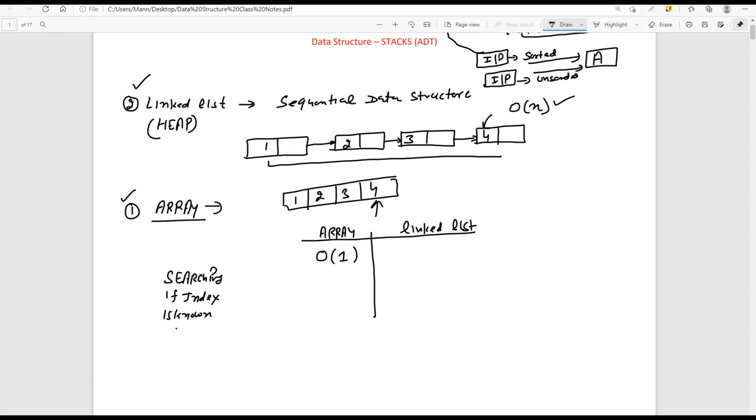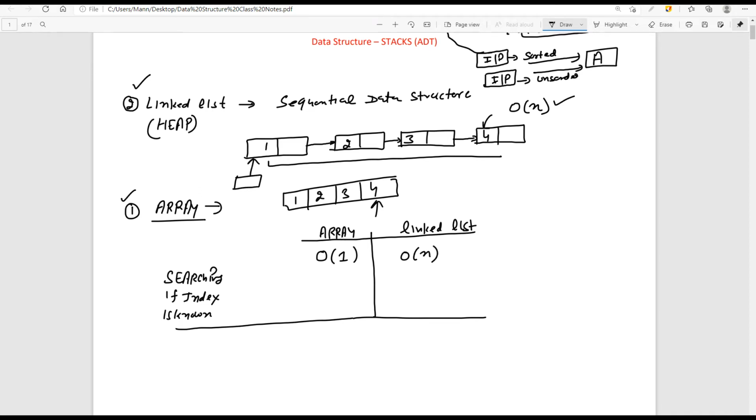Then the second case, the linked list. Whether you know the index doesn't matter in the linked list, because we always traverse it using the head pointer. So it will always be order n.